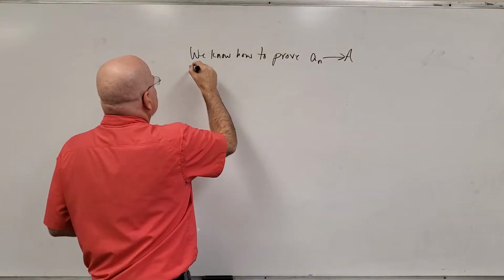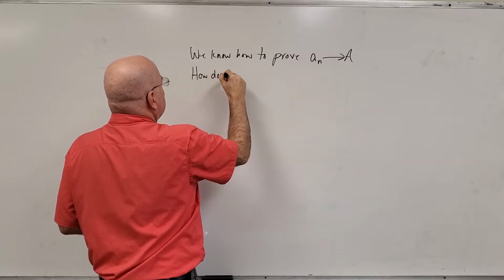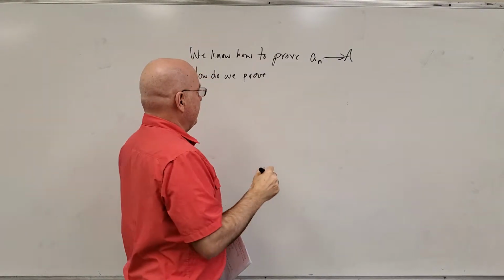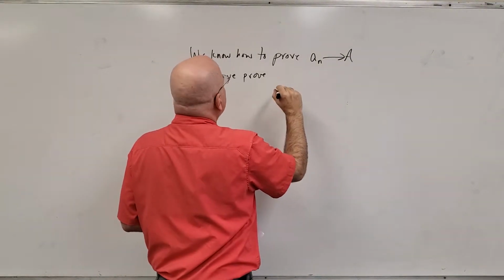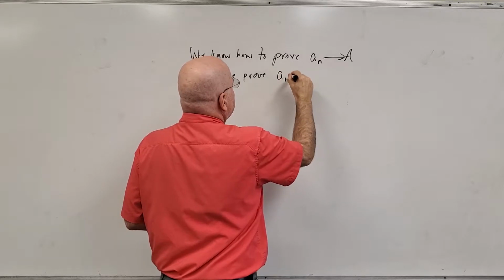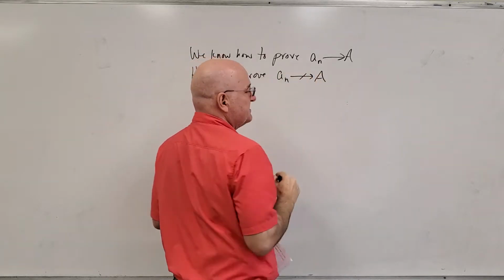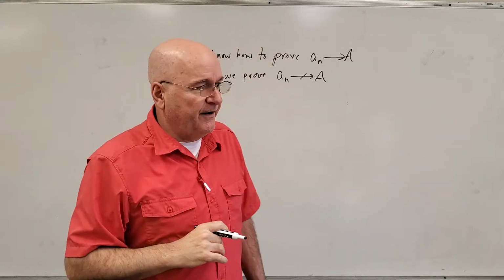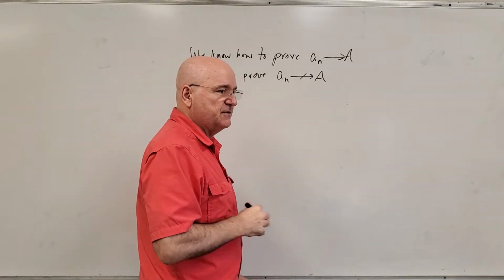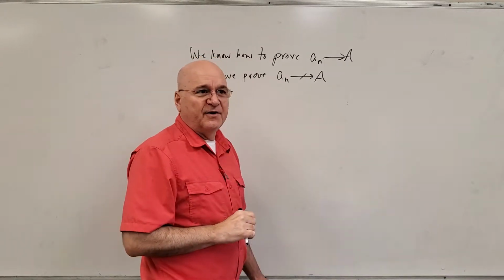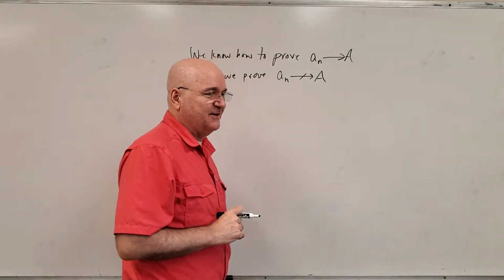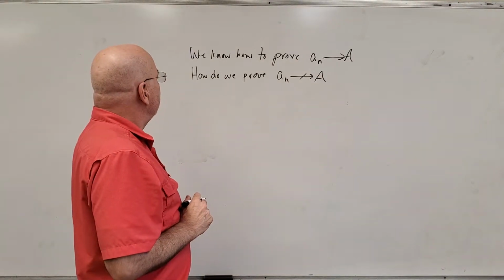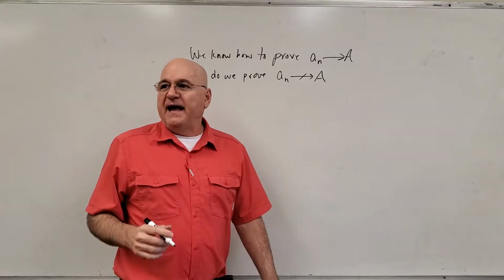All right, how do we prove that this sequence a_n does not converge to A? All we need to do is negate the definition of what it means to converge. Sorry, I just noticed a whole bunch of cookies over there. They look great. Okay, so how do you think we're going to prove that?